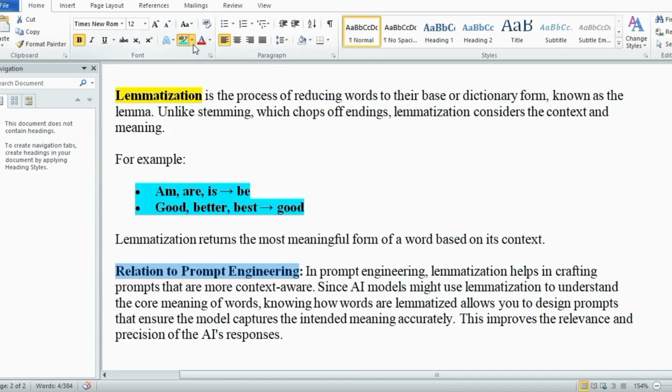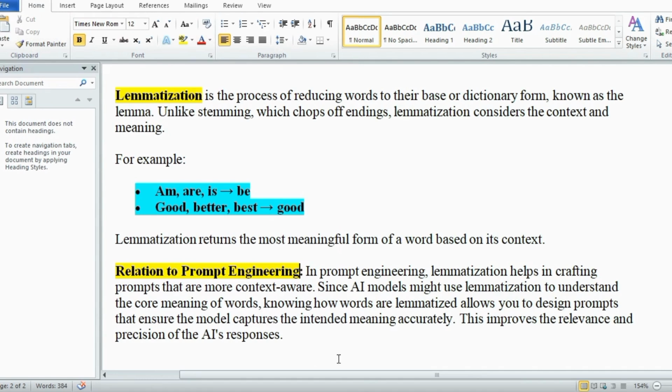Now, what is its relation to prompt engineering? Lemmatization helps AI understand the context of words better than stemming. By converting words to their correct base form, it ensures that AI interprets the meaning of your prompt accurately.